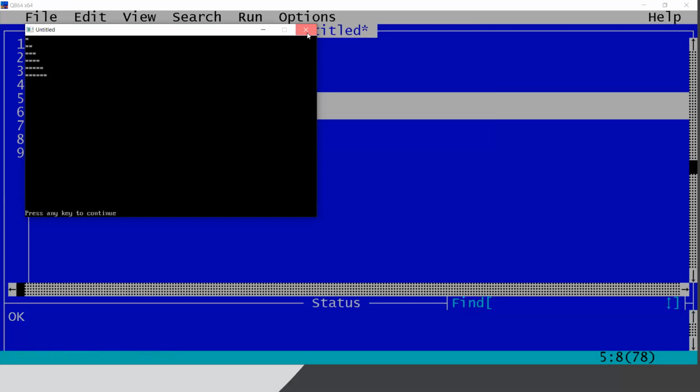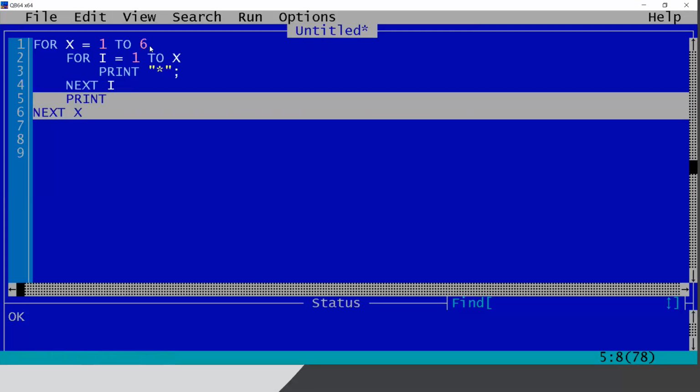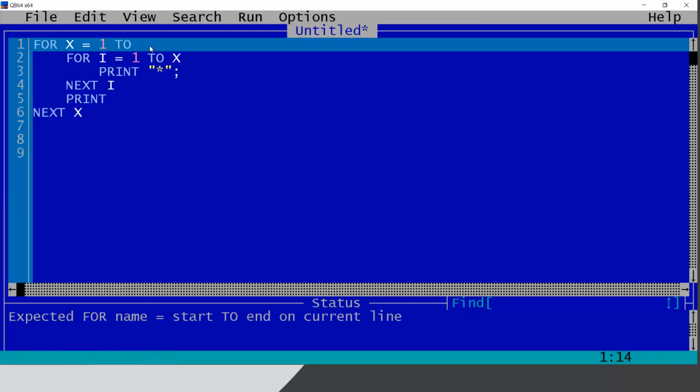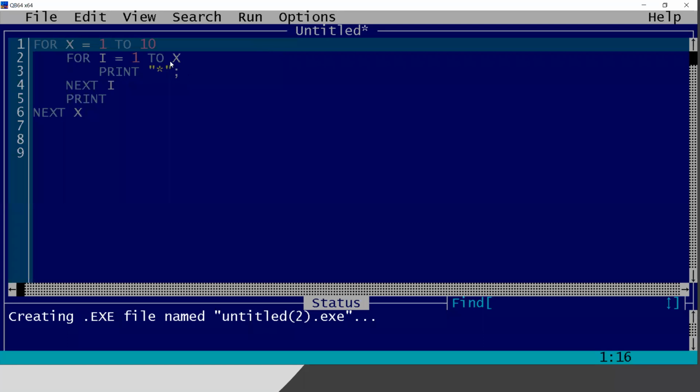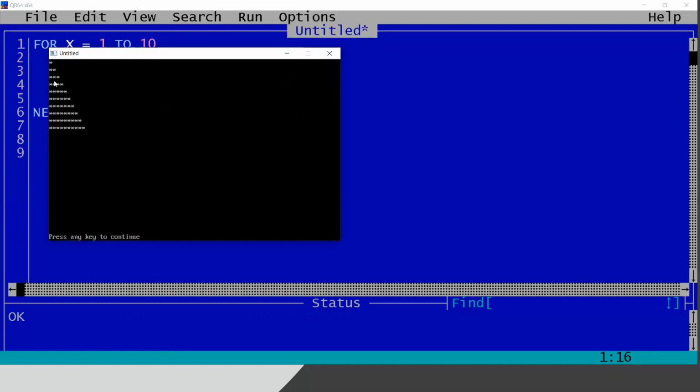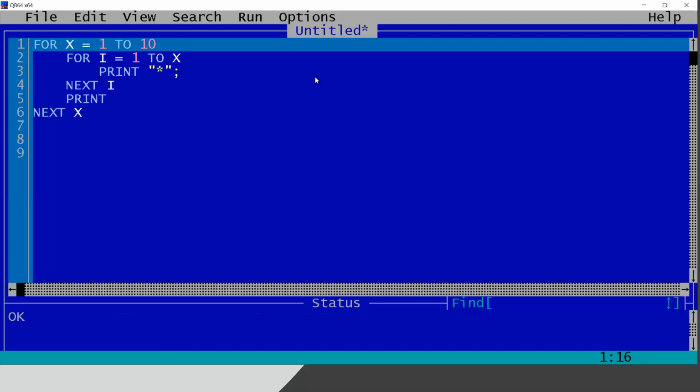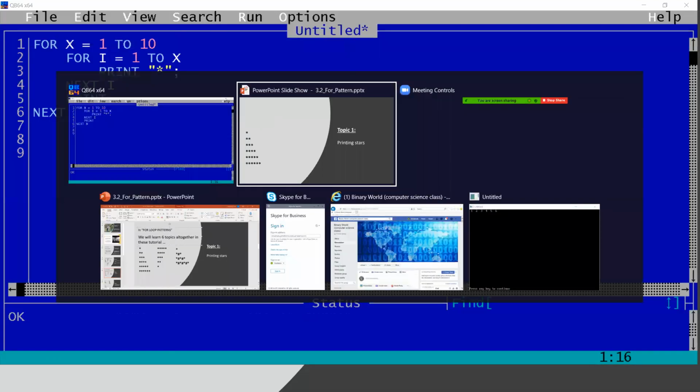Okay, so now let me try with some other values. Instead of 6, if I give 9, or if I give 10, it will also do the same. So in the last line the value of x will be 10, and in the last line it will print for I equals to 1 to 10. So a pattern of stars like this with a height 10. Okay, you can follow any way you feel comfortable.